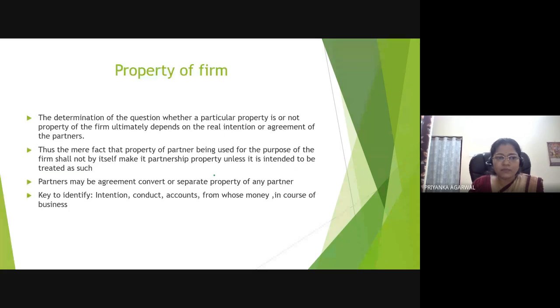Partners may, by agreement, convert it. Maybe they have mentioned that it is for a temporary purpose, but later on they have converted it into partnership firm property. And even after converting that property, if they decide to separate it from the partnership firm to any of the partners, that is also possible.